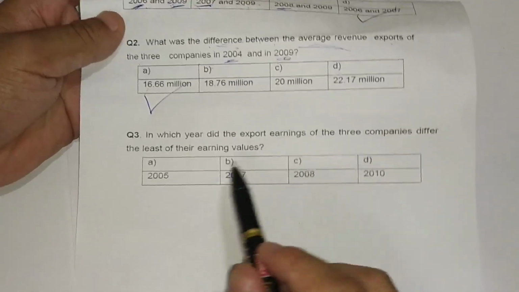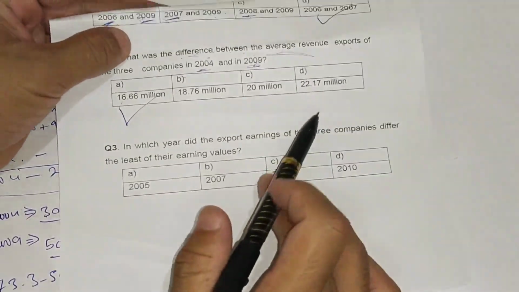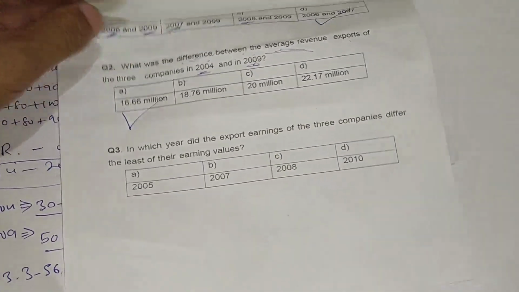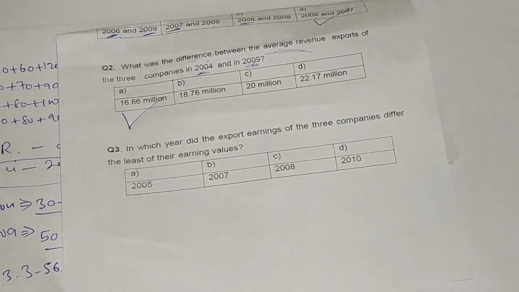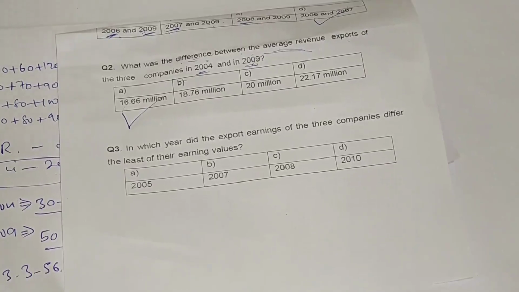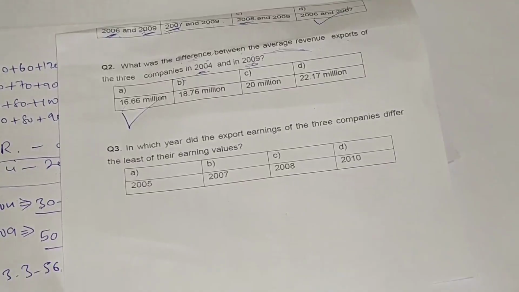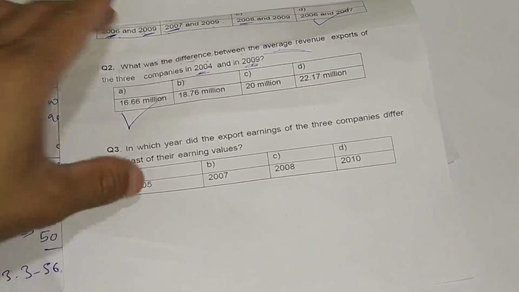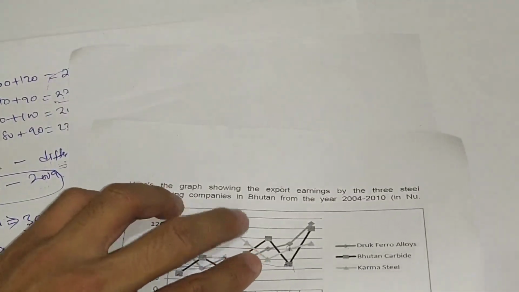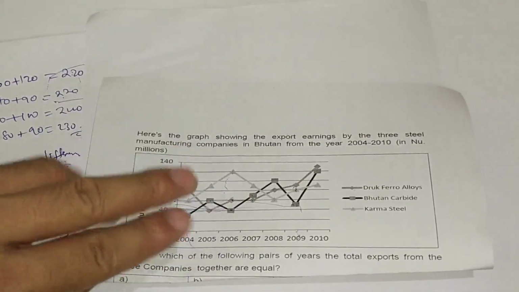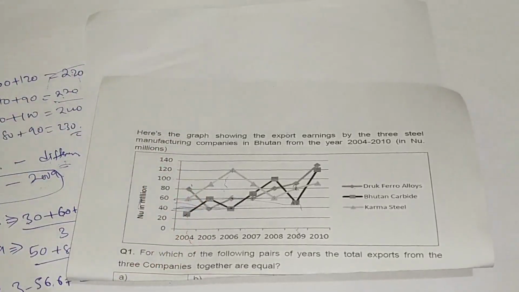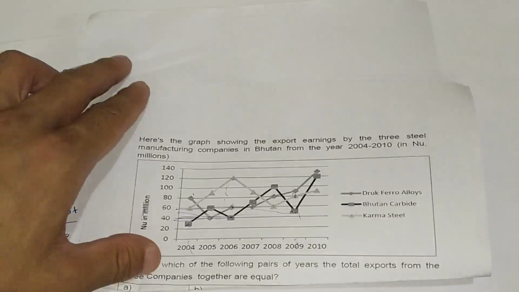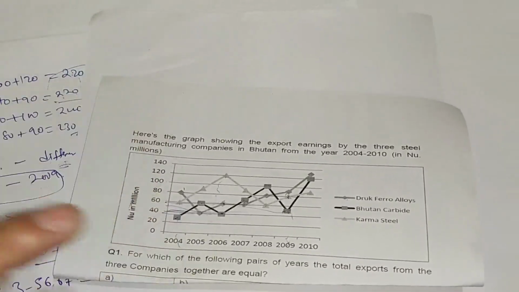Now let's move on with question number 3. In which year did the export earnings of the three companies differ the least? We look for the year where the difference is the least, which means the bars in the graph are closest to each other. We don't have to waste time calculating, as we did in the first question.